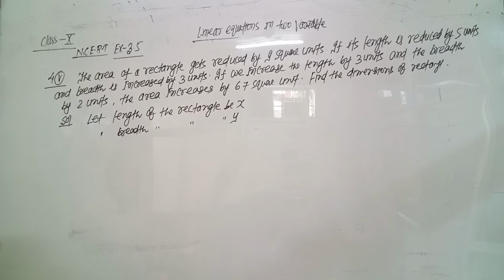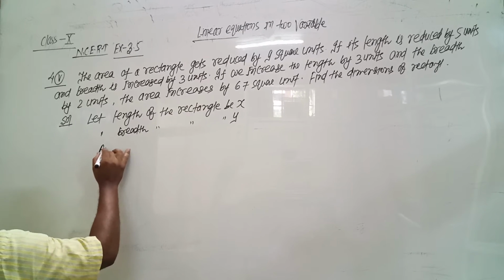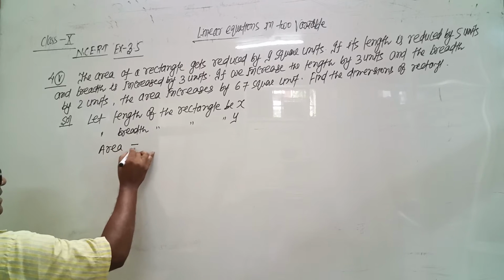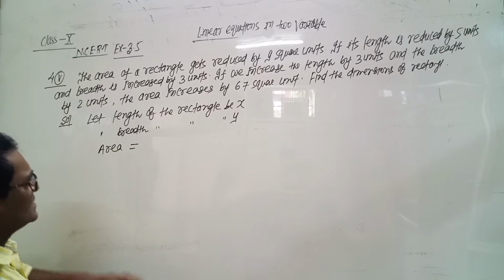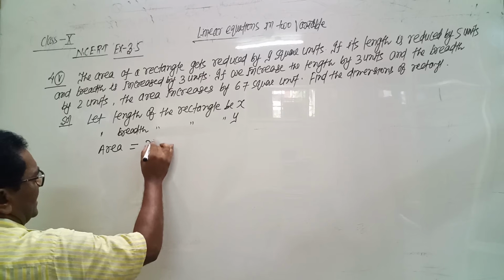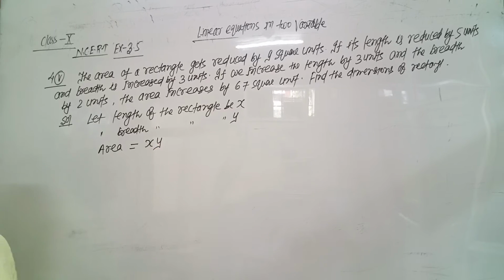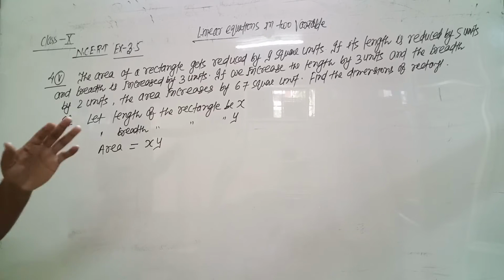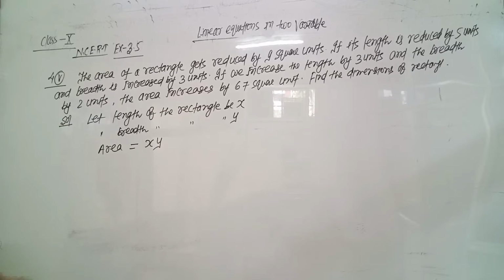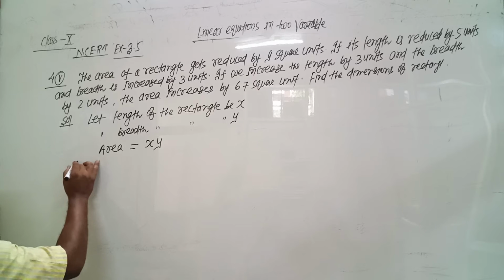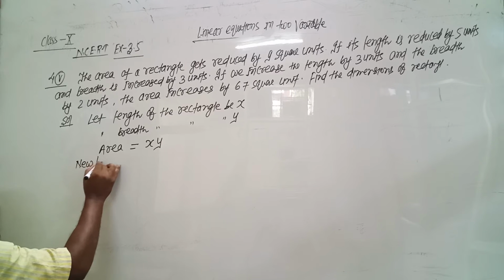Then what would be its area? If length is x and breadth is y, then area equals length into breadth. Area equals x into y. Now the first part, if its length is reduced by 5 units, so new length.